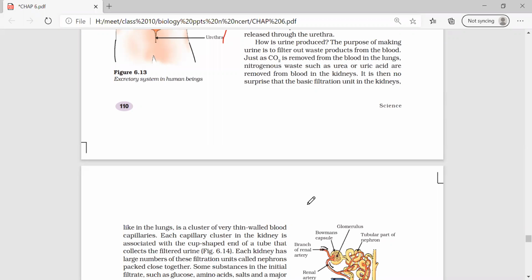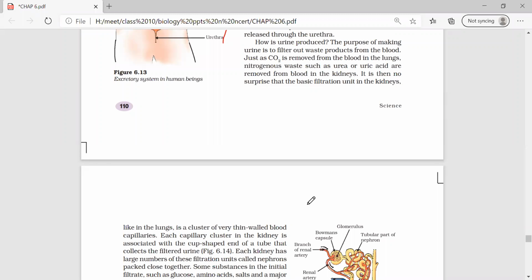All of you note down. When they ask you for urine formation, whatever it is, please write that. It will cover all the points.